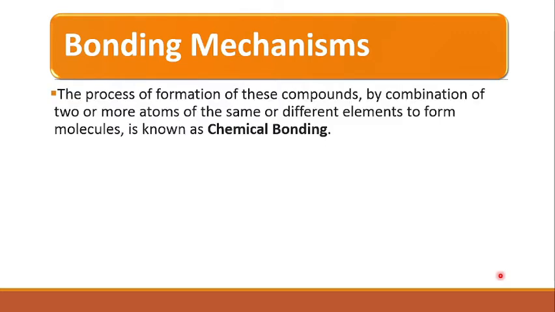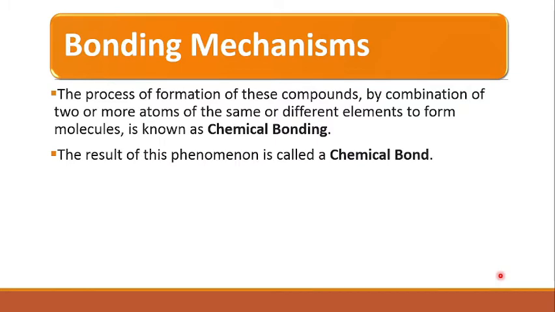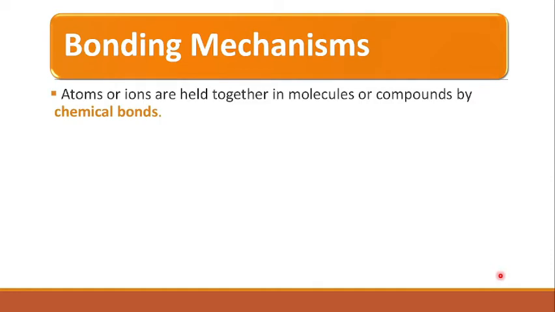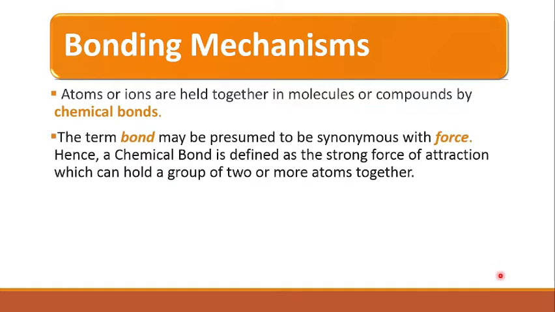The process of formation of these compounds by combination of two or more atoms of the same or different elements to form molecules is known as chemical bonding. The result of this phenomenon is called a chemical bond. Atoms or ions are held together in molecules or compounds by this chemical bond. The term bond may be presumed to be synonymous with force.